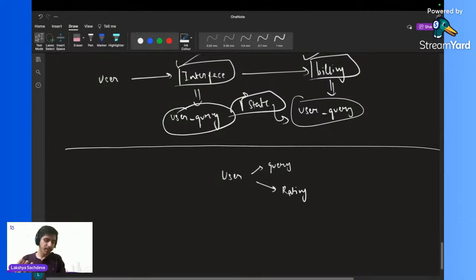Karthik, the real time examples we are going to see in day 3 or day 4 maybe. Right now we are going to study only the basic theory. Let's say the user is giving two things, query and rating.